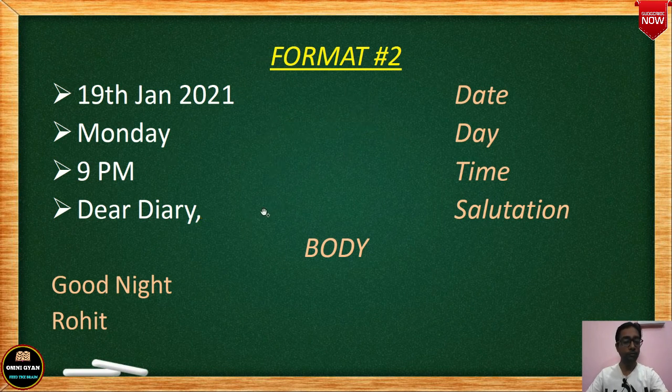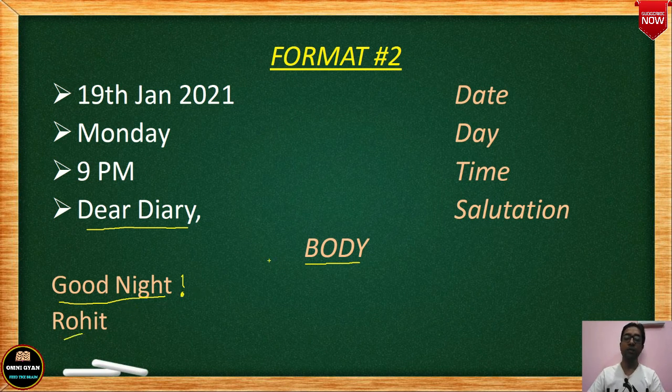Here you begin with dear diary, and then you write down your main body. After you finish your main body, since diary is always written at night, you write good night, with an exclamation mark, and then your name. The name is an imaginary name you write.